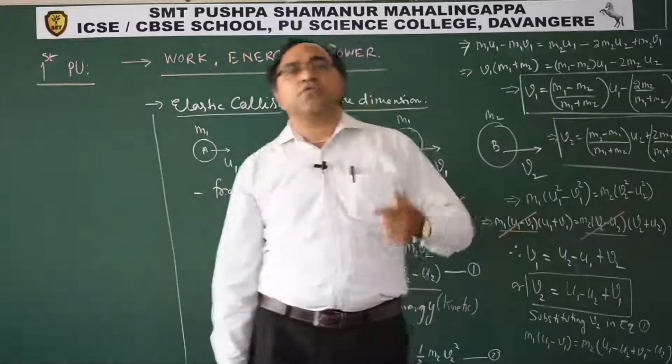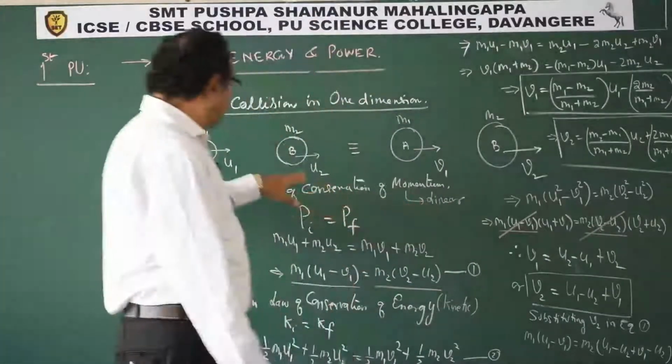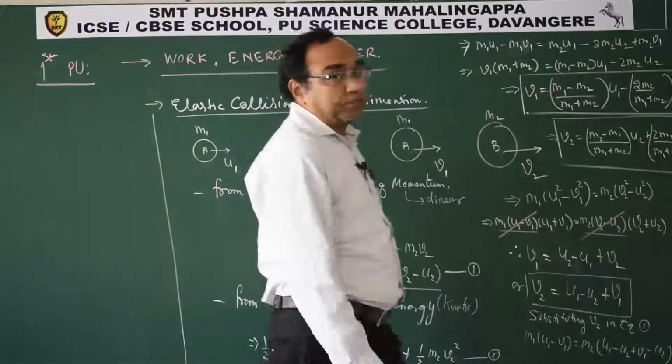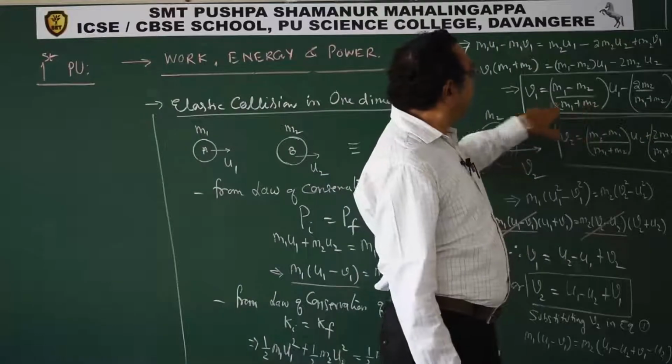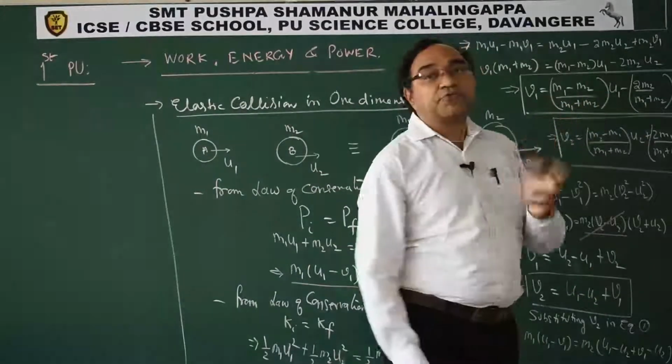Now like that, suppose that m1 is m2 and u2 is 0. U2 is 0, so this becomes 0. m1 is m2, so v1 is, sorry, 0. So v1 comes to rest.